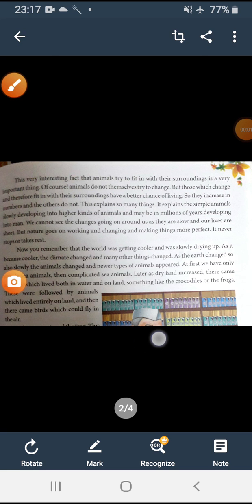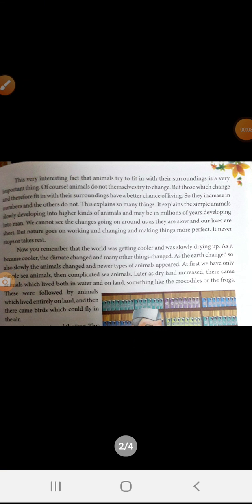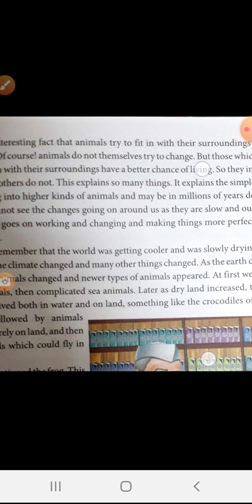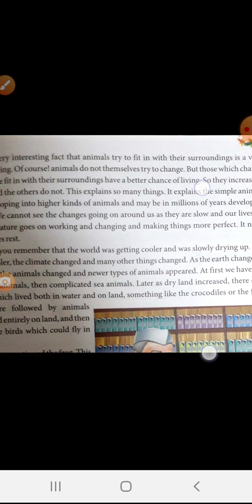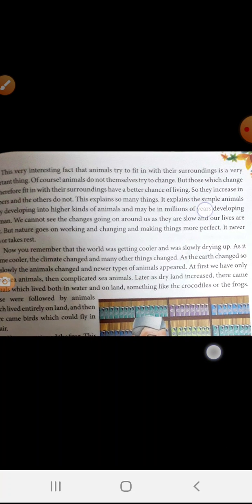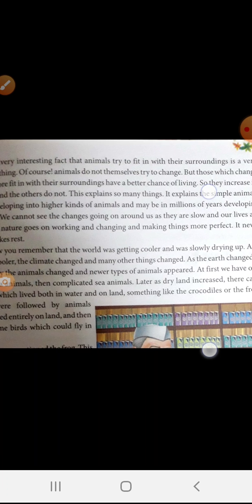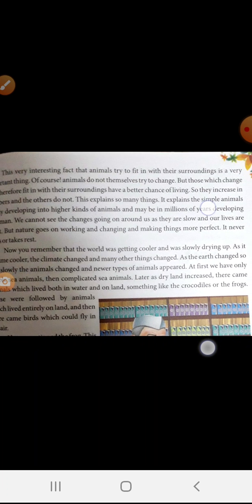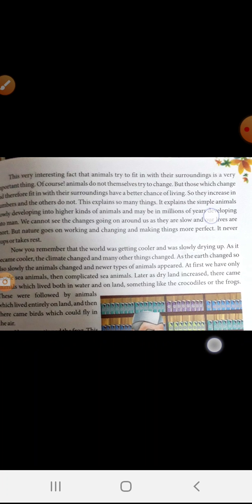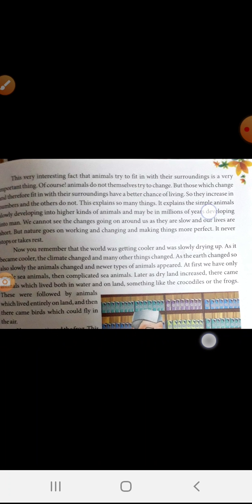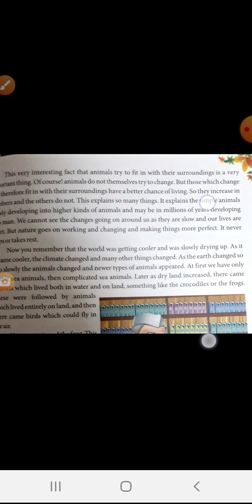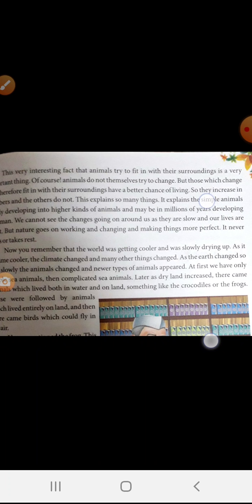So we cannot see the changes going on around us because this process is very slow and our lives are very short. But nature keeps on working and bringing all these changes because it never rests or stops. Now you remember that the world was getting cooler and was slowly drying up. As it became cooler, the climate changed and many other things changed.